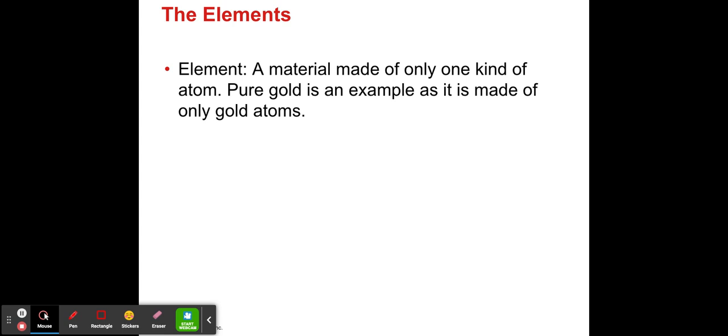So, what are elements? What is an element? So an element is a material made up of only one kind of atom. And a very common example is gold. So if you see people with rings, chains, that is an element because it is pure, right? It is made up of only gold. Nothing else is added to it. So elements are pure substances that are made up of only one type of atom.